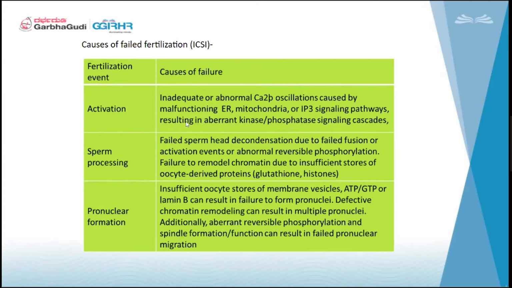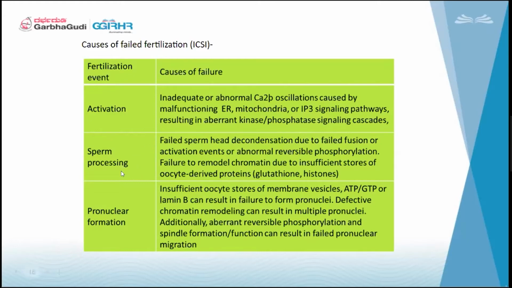If some malformation is there in this, or in the endoplasmic reticulum, mitochondria, or signaling pathways, then all these things will not go on with the activation protocol, and sometimes we get failed fertilization.